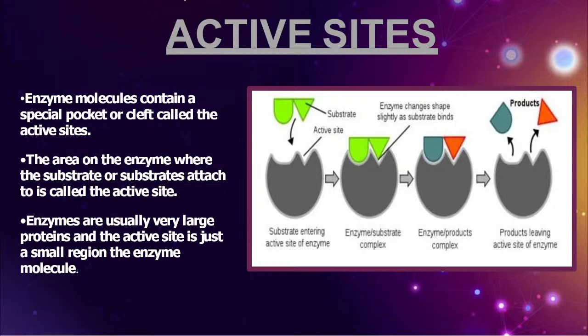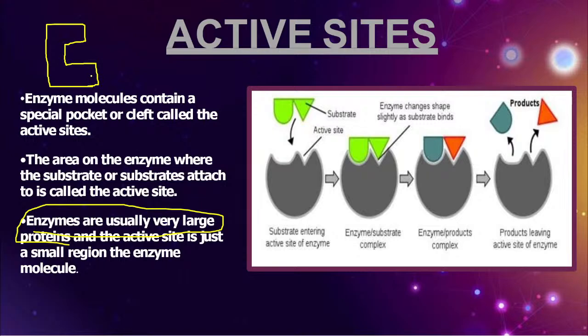Now you know, most of the students will get confused. Enzymes are what? Generally proteins. So most of the students will think that enzymes are proteins, so they are very large molecules. There is no doubt. Proteins are extremely large molecules, there is no doubt. But what is the unique statement you have to remember? The active site is very small. Friends, try to understand my words correctly. The enzyme is a protein, which is a very large molecule.